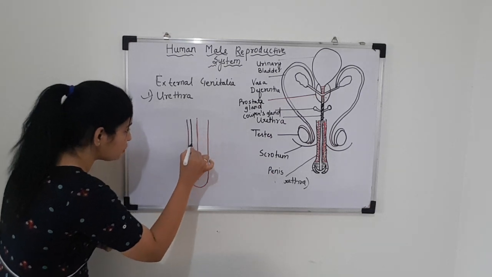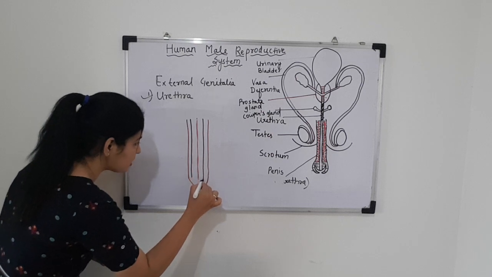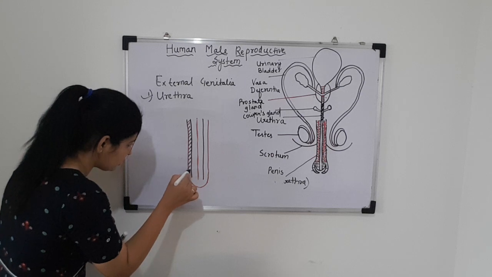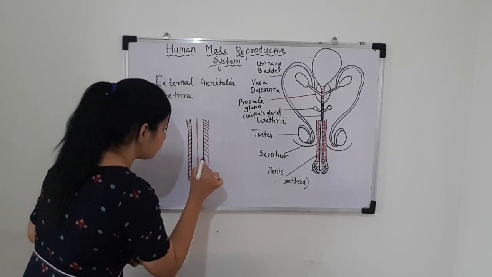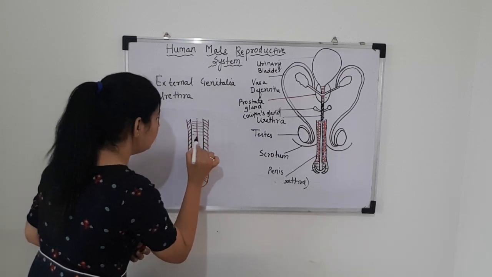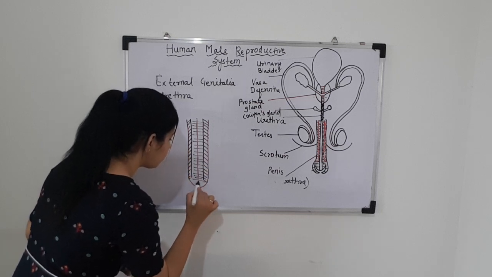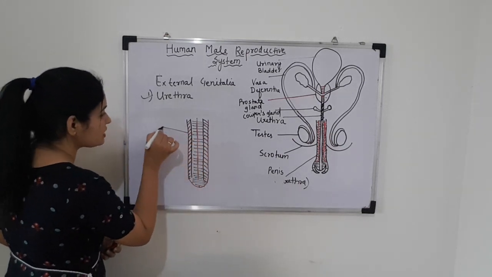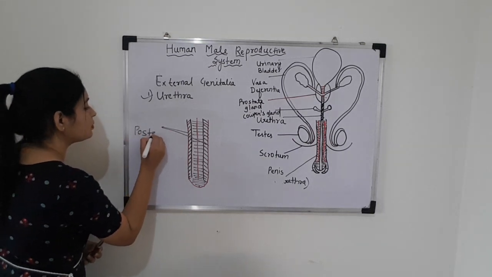Two columns are the posterolateral columns and one is the medial column. So, this one is the posterolateral column on this side and this side. And one is the median column. These two are the posterolateral columns. Let me write this, posterolateral column.